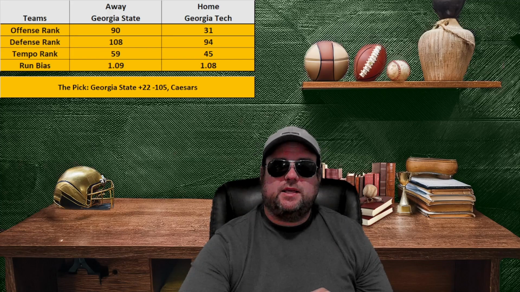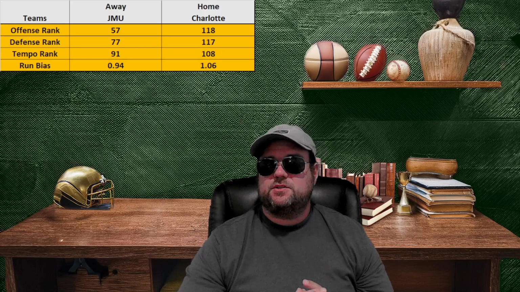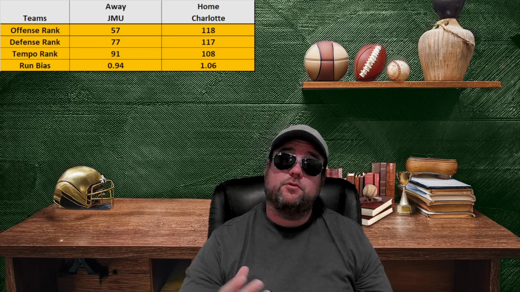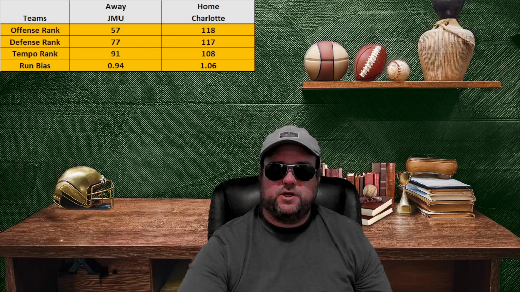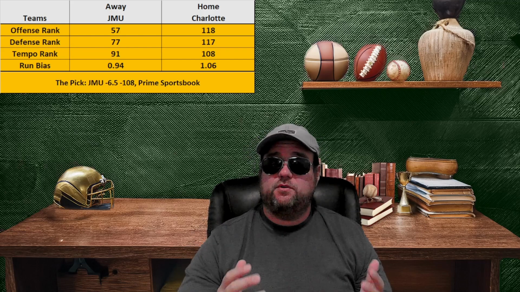So in our last game of Week 1 in college football, I'm looking at James Madison University against Charlotte. James Madison is really the better team here all around. Their offense is significantly better than Charlotte's. As well, their defense is better than Charlotte's as well. So despite them being on the road, I took them, James Madison University, minus 6.5 at 108, and I took that at Prime Sportsbooks.